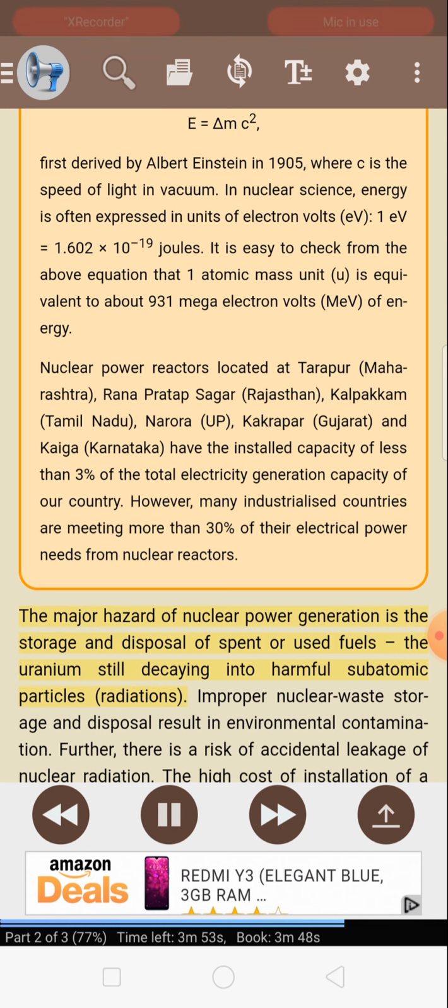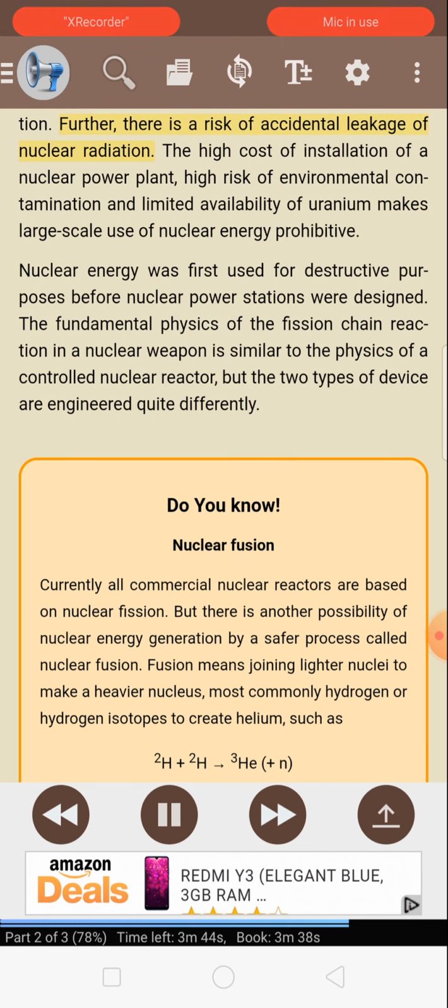The major hazard of nuclear power generation is the storage and disposal of spent or used fuels, the uranium still decaying into harmful subatomic particles, radiations. Improper nuclear waste storage and disposal result in environmental contamination. Further, there is a risk of accidental leakage of nuclear radiation. The high cost of installation of a nuclear power plant, high risk of environmental contamination, and limited availability of uranium makes large-scale use of nuclear energy prohibitive.